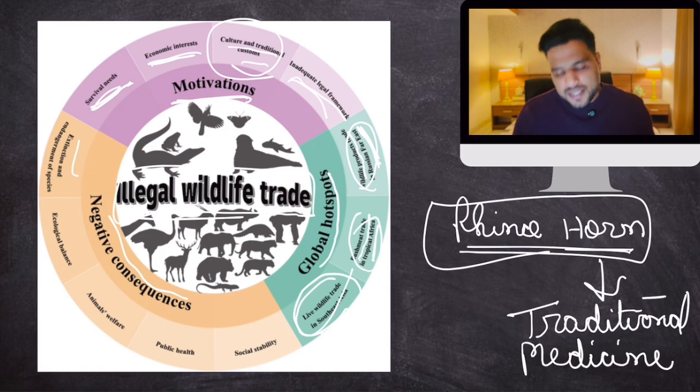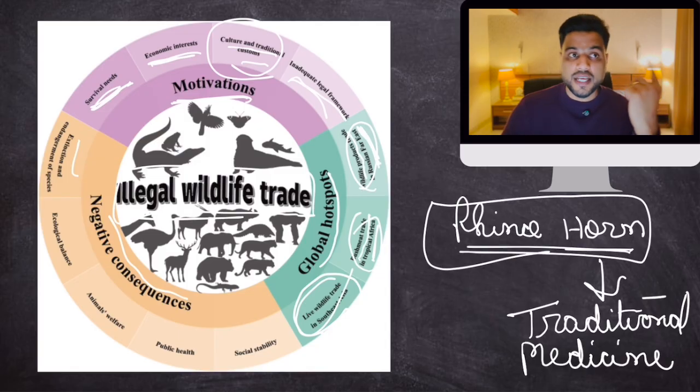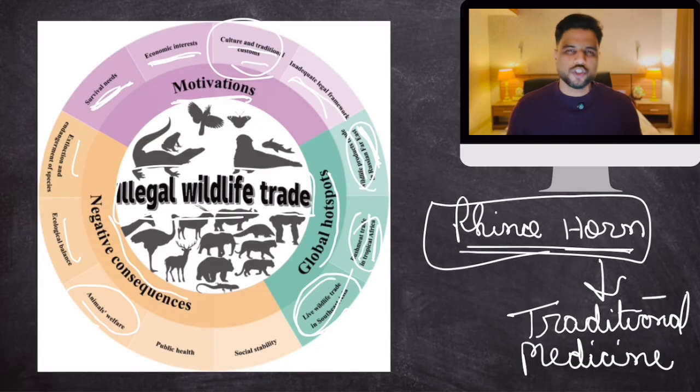Number one, extinction of certain wild animals. Plus, there are certain species of wild animals which are key for the entire ecosystem. That ecosystem will get destroyed. Then ecological balance, like I said, the ecosystem will be destroyed. Then animal welfare is one thing, because these animals are tortured, they are transported in very bad conditions, and you are basically hunting them, killing them. So animal rights are there.